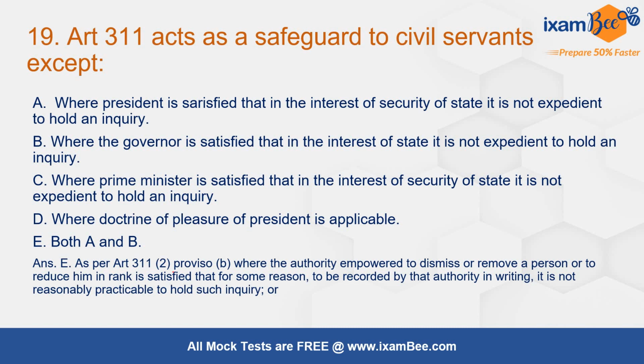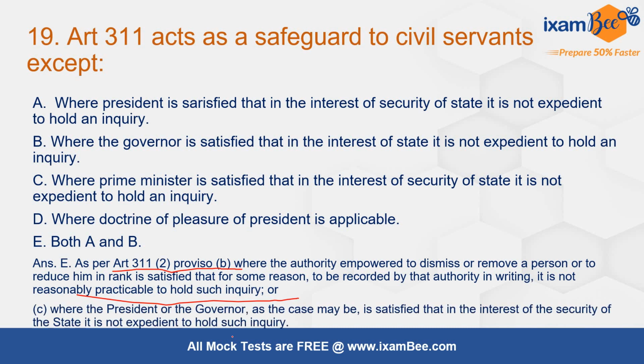This is Article 311, Proviso B, subsection 2, where the authority empowered to dismiss or remove a person or to reduce him in rank is satisfied that for some reason to be recorded by that authority in writing it is not reasonably practicable to hold such inquiry, or where the president or governor as the case may be is satisfied that in the interest of security of state it is not expedient to hold such inquiry.